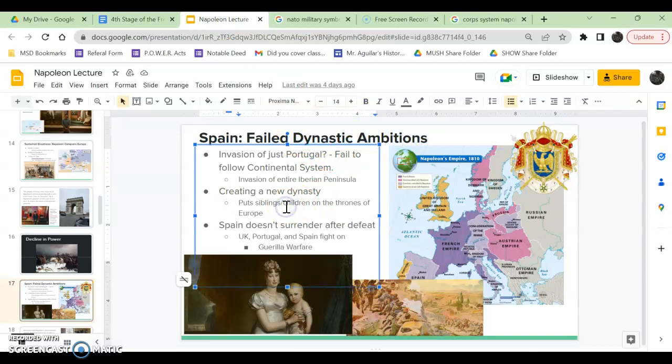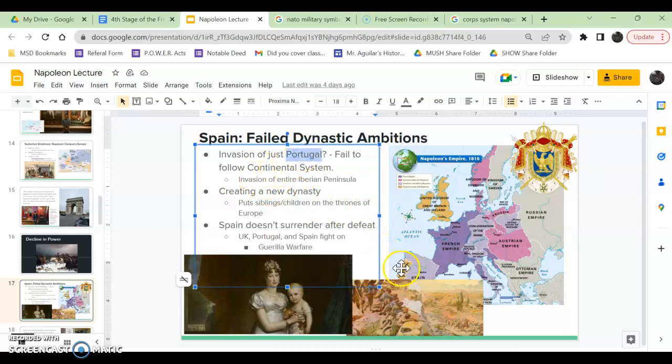What are dynastic ambitions? Basically, Napoleon went into overdrive on trying to make his brothers kings and queens of Europe. So yeah, he made the whole La Confédération du Rhin thing, but he's like, I must go further. So he starts to try to find a bunch of excuses to make more of his siblings kings and queens of the thrones of Europe. So one of these excuses was Portugal.